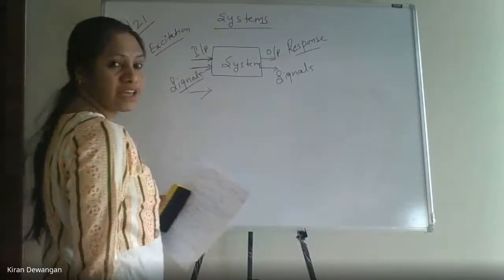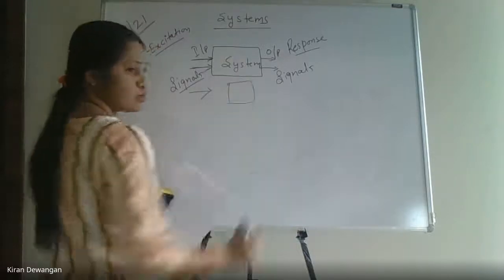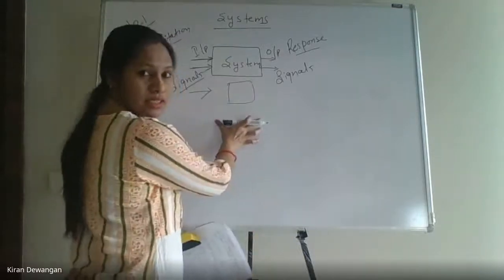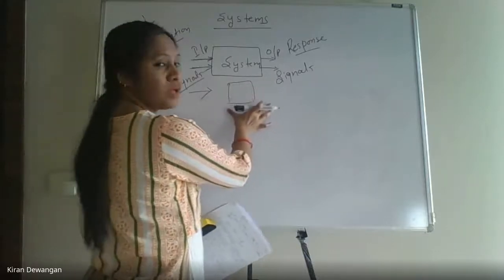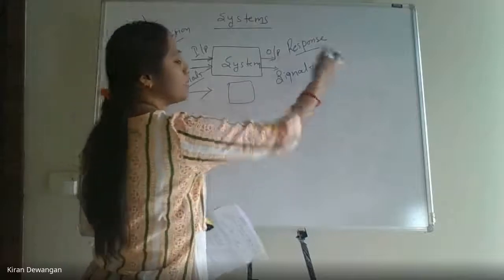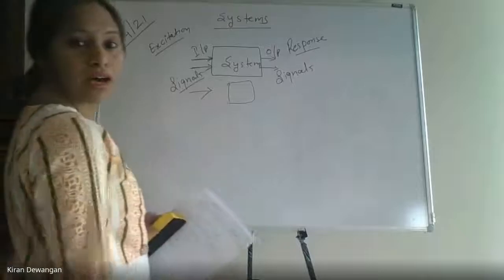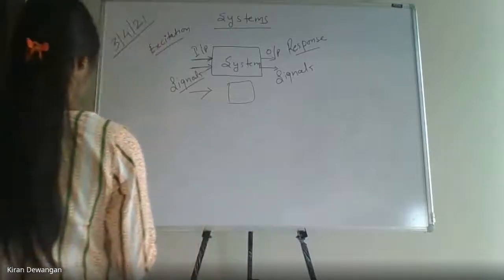Input is given to a certain system. Here we are performing certain operations on it, certain processing is done inside it, and the processing will be done on the set of inputs that we are applying, and accordingly we will get the response. Okay? So this completely forms a system.